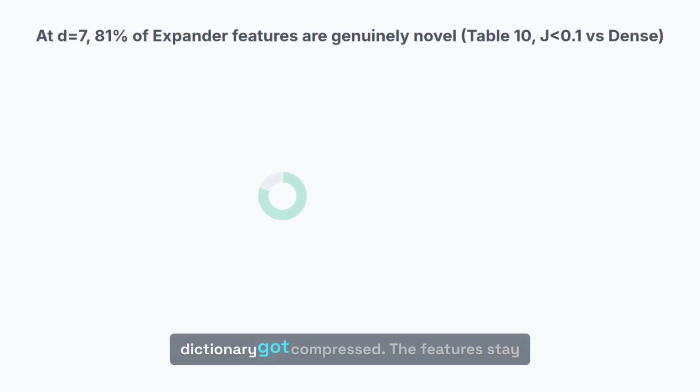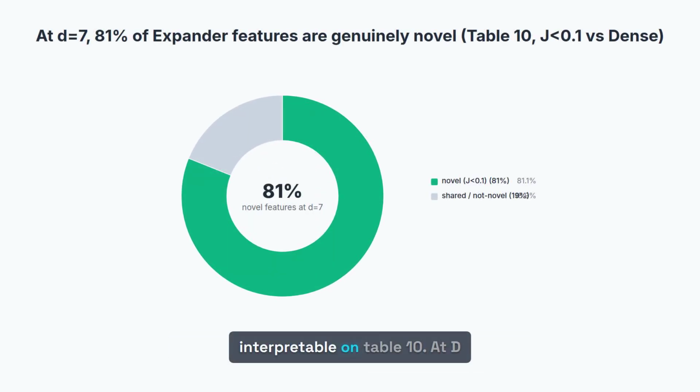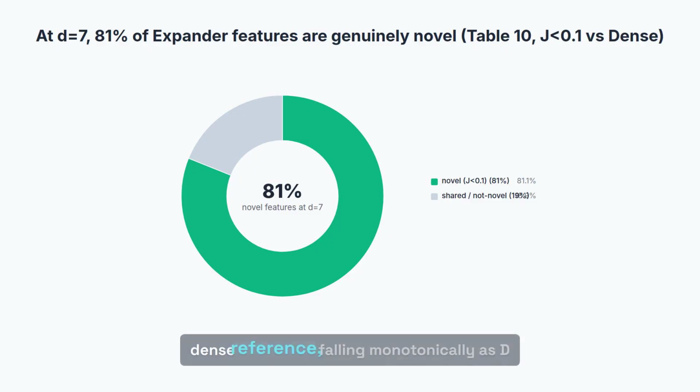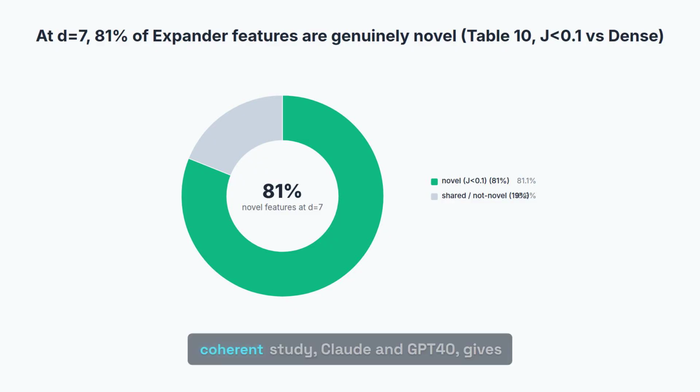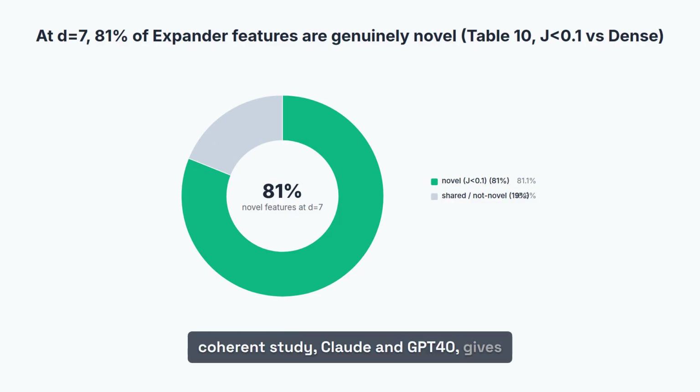The code is still k-sparse, the recovery problem is unchanged, only the dictionary got compressed. The features stay interpretable on table 10. At d equals 7, 81% of expander's features are genuinely novel, activation Jaccard below 0.1 against a dense reference, falling monotonically as d grows. A blinded two-LLM judge coherence study, Claude and GPT-4o, gives d equals 200 a 3.72, statistically indistinguishable from dense's 3.59. A different but still meaningful decomposition.